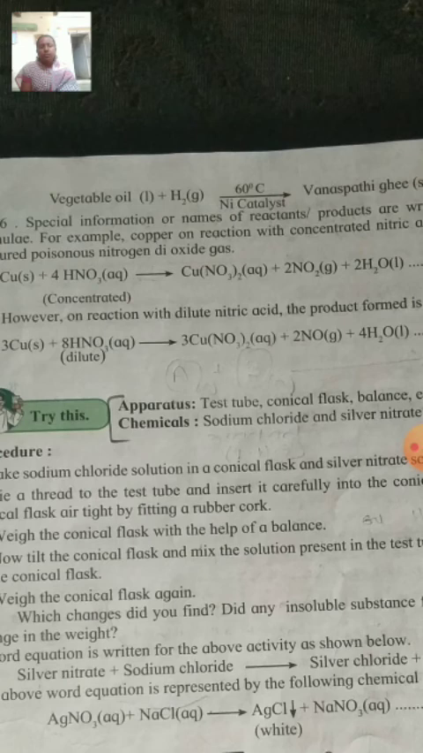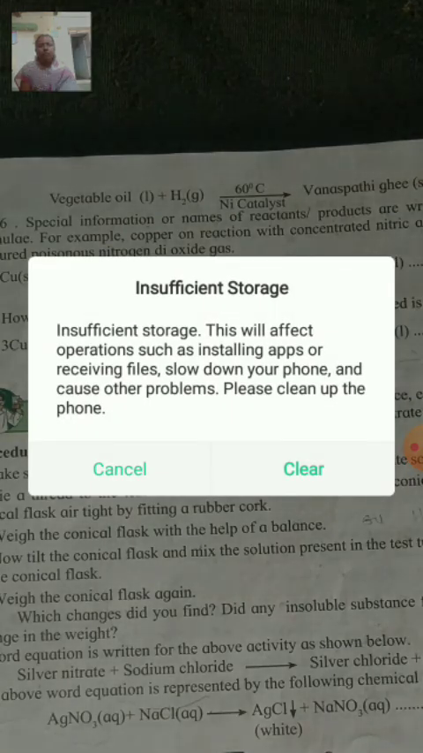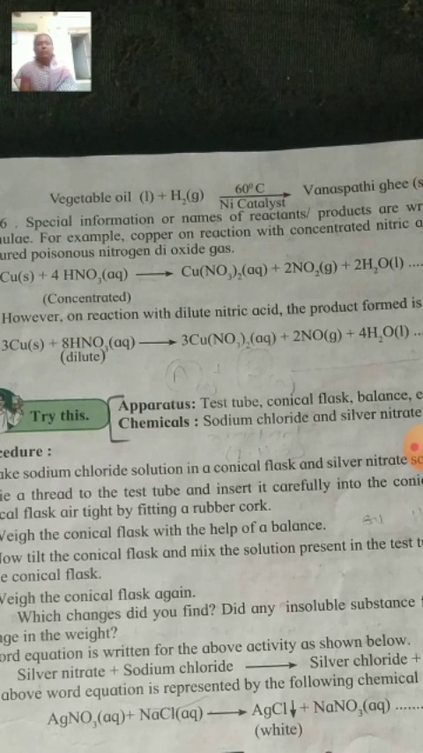First, when we react copper with concentrated nitric acid, there is the formation of reddish colored poisonous nitrogen dioxide gas. And when we react copper with dilute nitric acid, the product formed is nitric oxide gas. This means only nitric acid is used, but their concentration is different, one concentrated and the other dilute, therefore products are also different from each other.